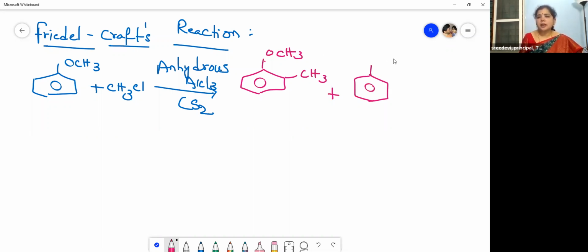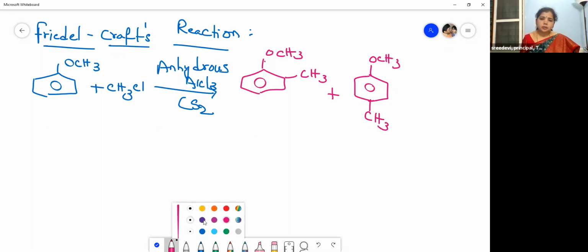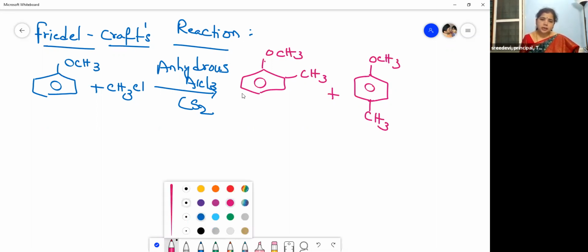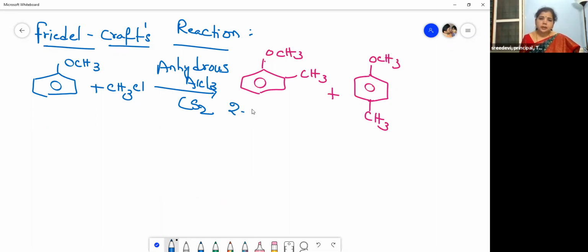This is our methyl group. Let me write the names of these compounds. This is 2-methoxytoluene. Methyl benzene is called toluene. And this is the minor product.